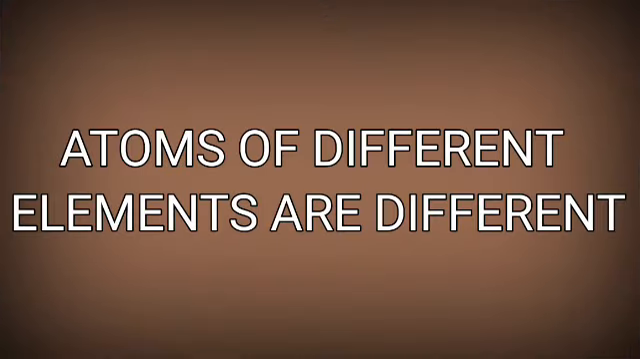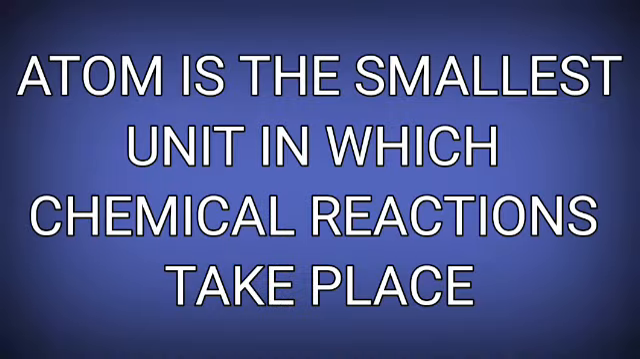Come to the third postulate of Dalton's theory. We know atoms of different elements are different now, but some similarities are also there. But at that time, he told like this: atoms of different elements are always different in all respects. Then come to the fourth postulate. According to him, the atom is the smallest particle. Atom is the smallest unit in which chemical reactions take place. He told like this: atom is the smallest unit in which chemical reactions take place.